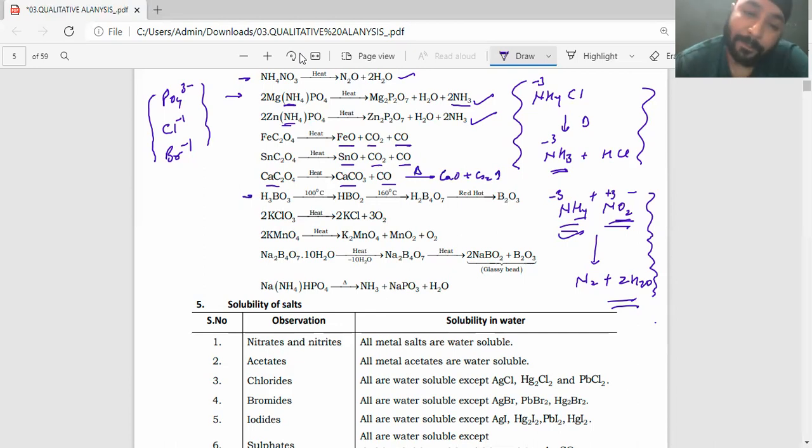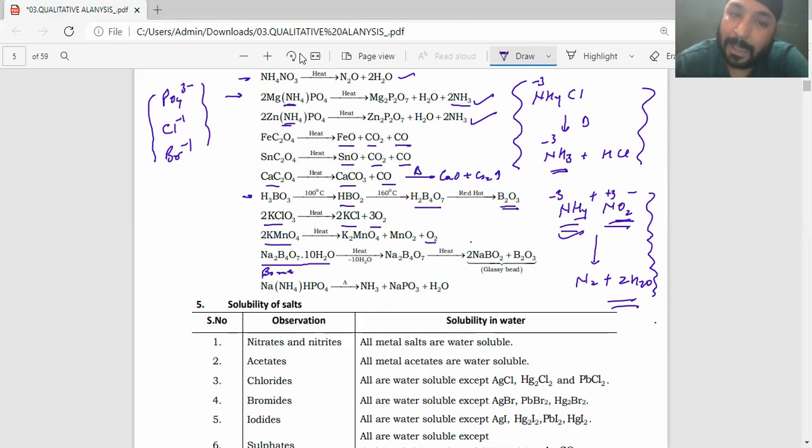Orthoboric acid on different heating, I'll be getting metaboric acid, then tetraboric acid, and on very red hot heat, ultimately H3BO3 will convert into B2O3, boron sesquioxide. I told you KClO3 will directly give you KCl plus oxygen gas. KMnO4 on heating also gives oxygen gas. Na2B4O7 is borax. In the borax bead test, you get a glassy bead on heating, which is nothing but sodium metaborate and boron sesquioxide.